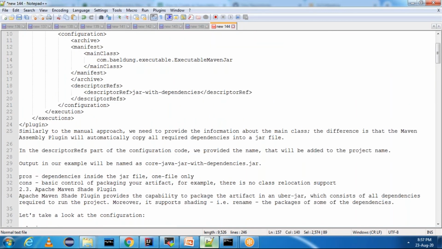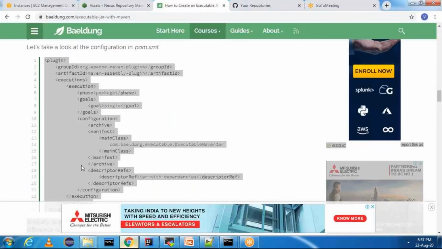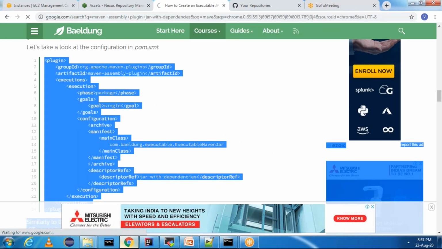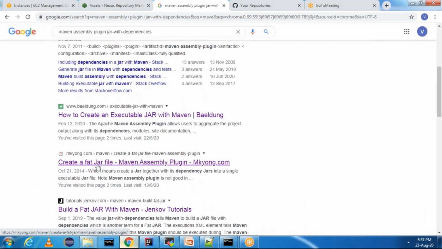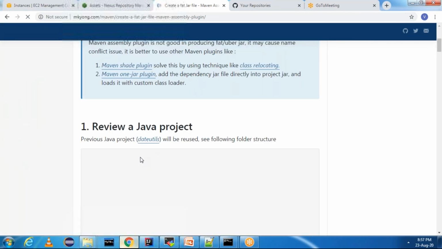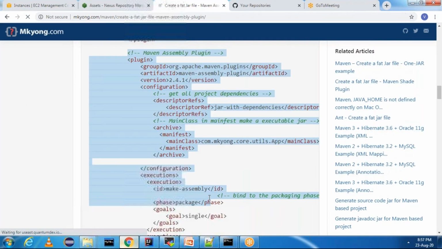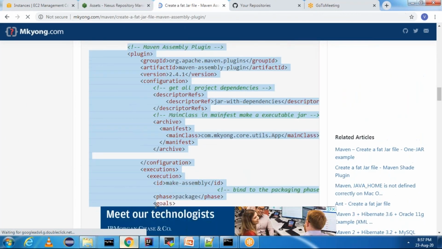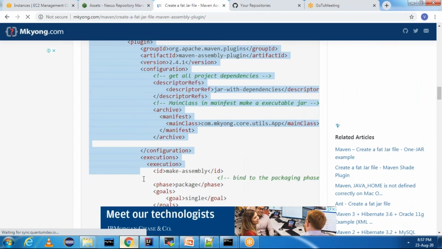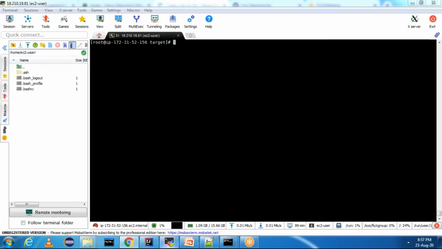Let me copy it from the main documentation. You can just type maven assembly plugin jar with dependencies, which is also called fat jar. As it contains all the dependencies, this will also be called a fat jar. Let me copy the plugin and go to pom.xml.